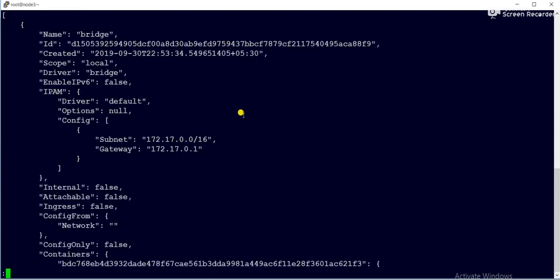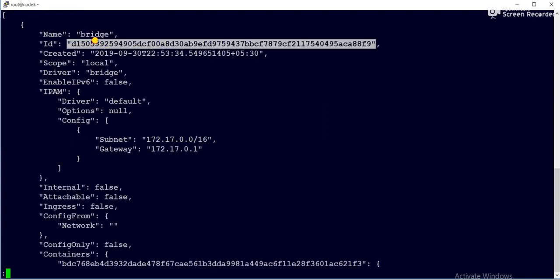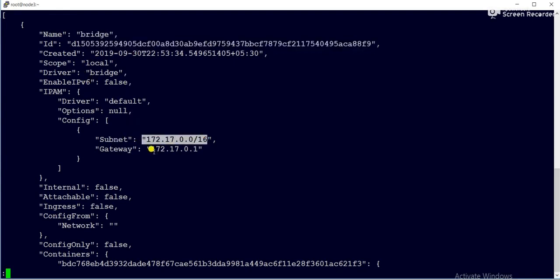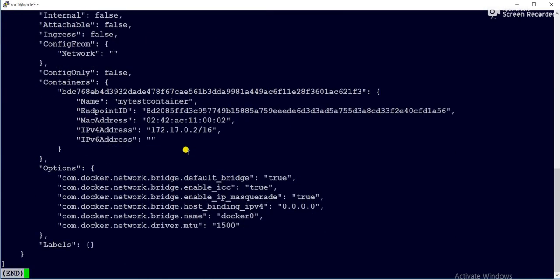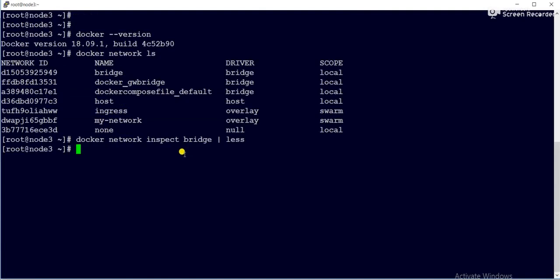You can see the name is bridge, this is the ID, and it was created on this date. What is the subnet for this network, what is the gateway, everything you will get from here. So if you want more information about a network, run docker network inspect followed by the network name.